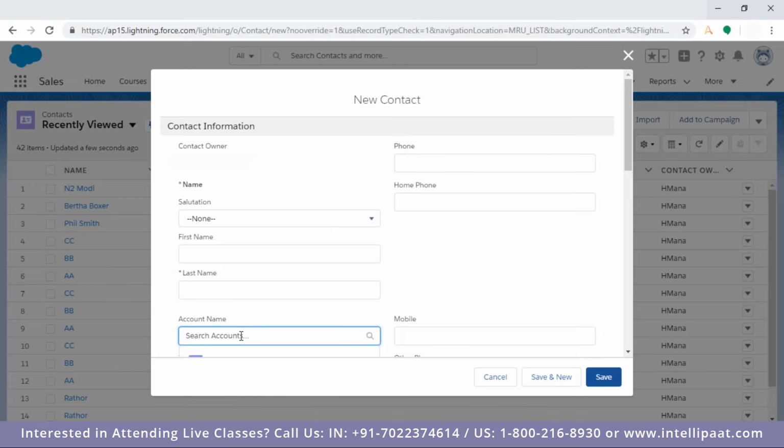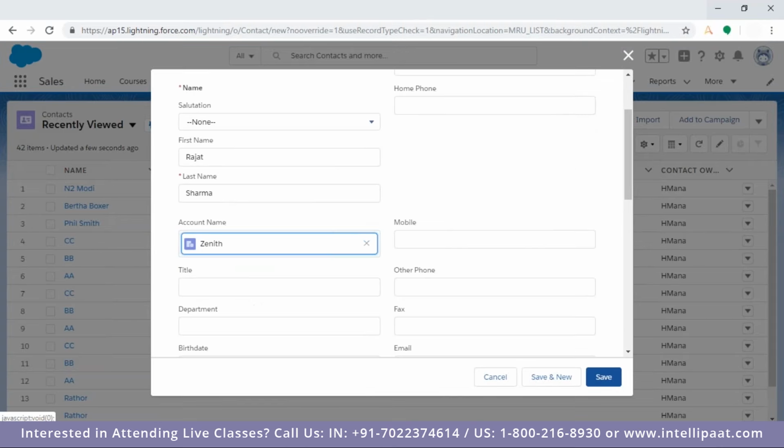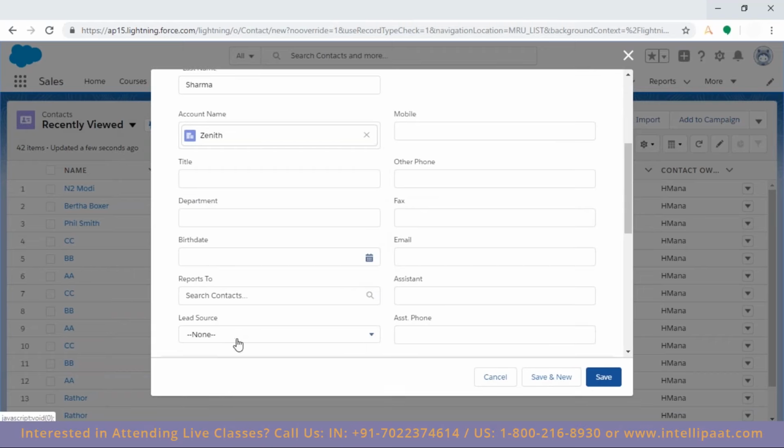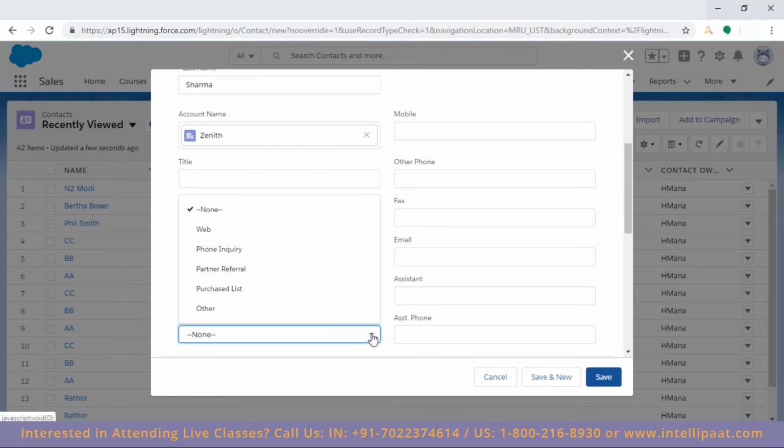This is the only difference. So here, let me create a new contact of, say, Rajat Sharma. This would be for Janet. Just showing here. So you can choose. Then you can fill the additional information it is asking: title, department, birth date, reports to, lead source, so from where you are getting that.